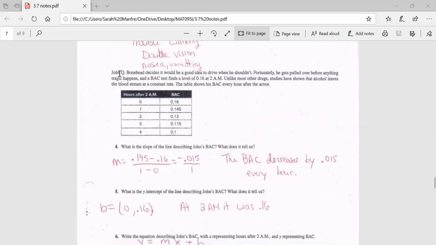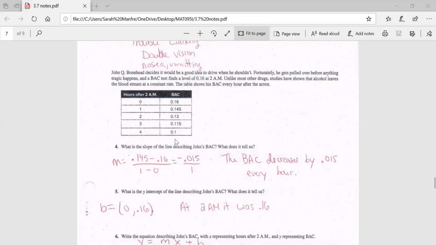John Q. Bonehead decides it would be a good idea to drive when he shouldn't. Fortunately, he gets pulled over before anything tragic happens, and a blood alcohol test finds a level of 0.16 at 2 a.m. Unlike most other drugs, studies have shown that alcohol leaves the bloodstream at a constant rate. The table shows the blood alcohol every hour after his arrest, so hours after 2 a.m. This 0 really means 2 a.m. The 1 really means 3 a.m. This means 4 a.m., 5 a.m., and 6 a.m. And according to those, this is his blood alcohol level.